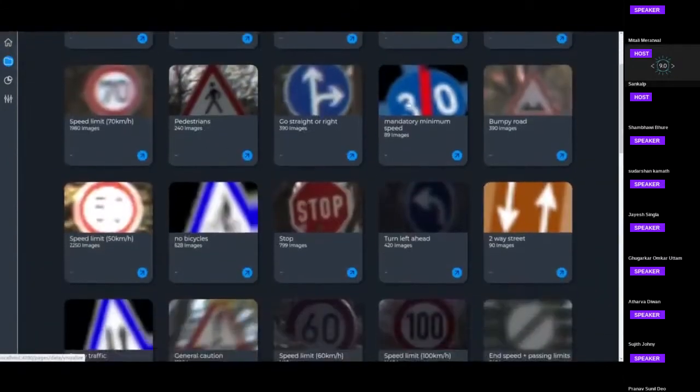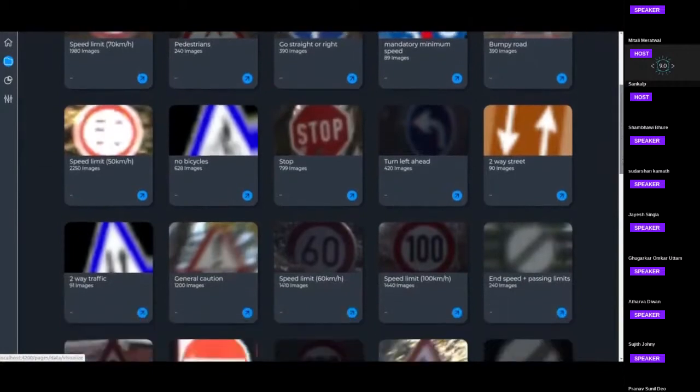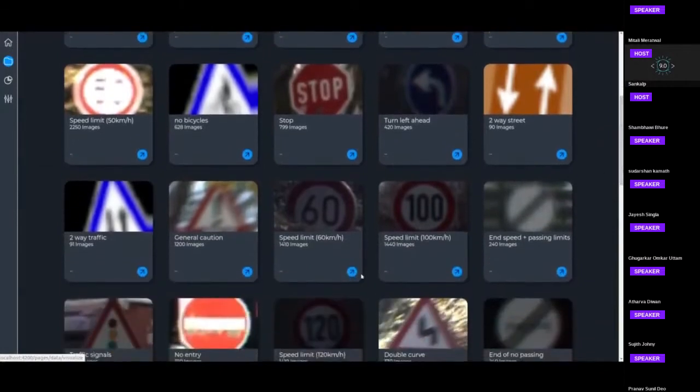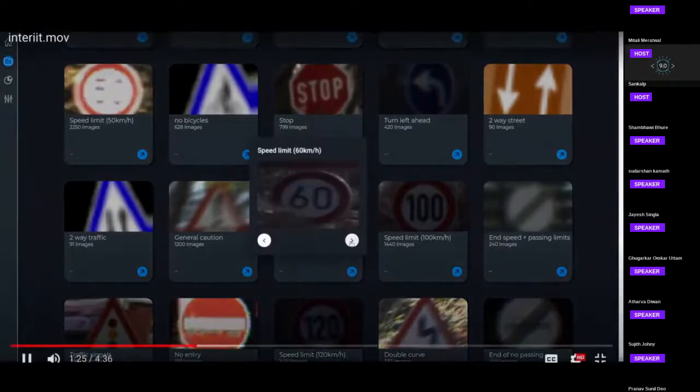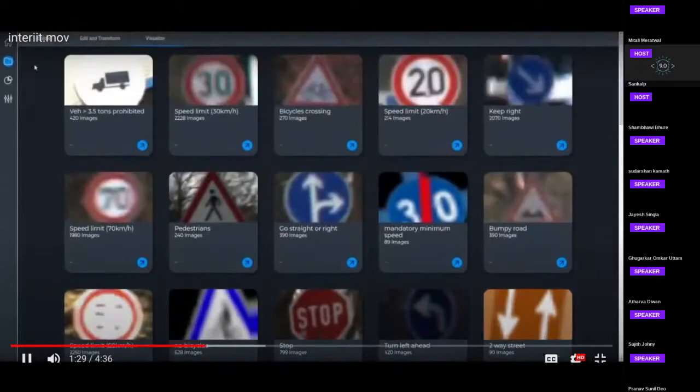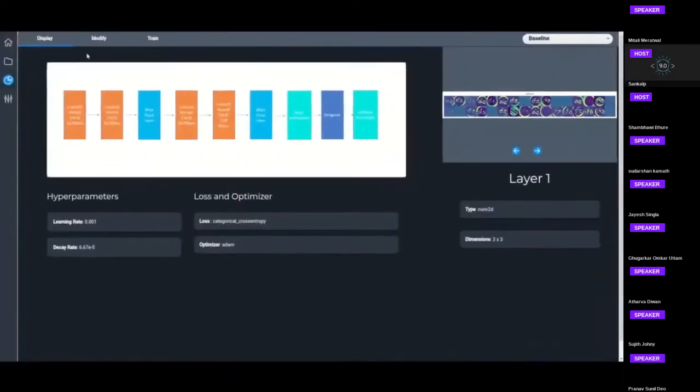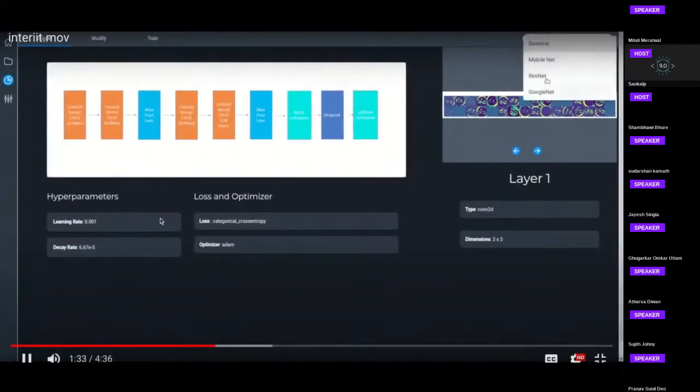Now we can visualize here all the images of the dataset as well as the ones the user just uploaded, where we can see 10 randomly sampled images of each class. Here we can visualize the dataset.